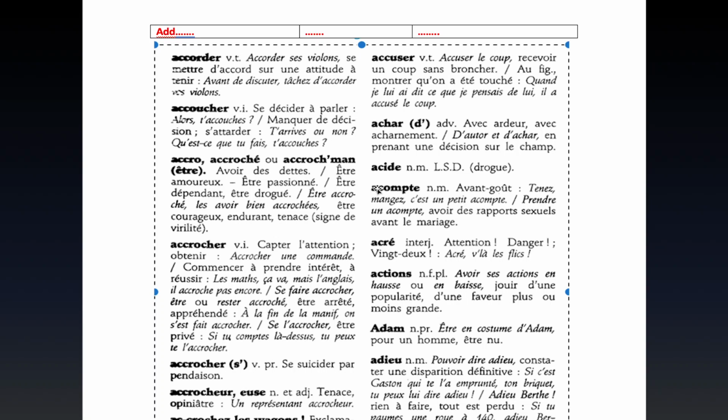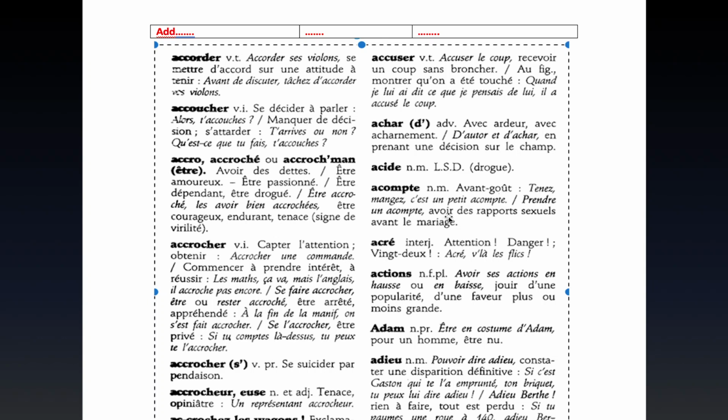So the meaning of account is basically avant-goût, like before taste. Tenez, manger, c'est un petit account. Prendre un account. So this is like an appetizer. So when you say you're taking an account, prendre un account, it could mean having an appetizer, but it will also mean something very interesting here.